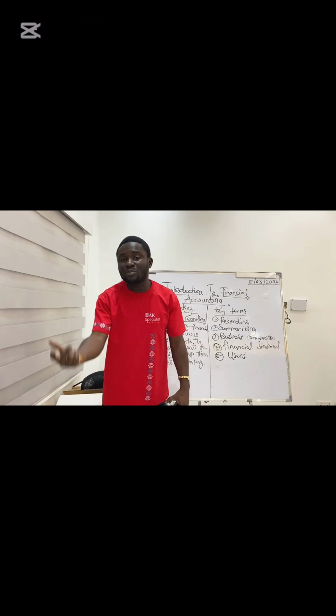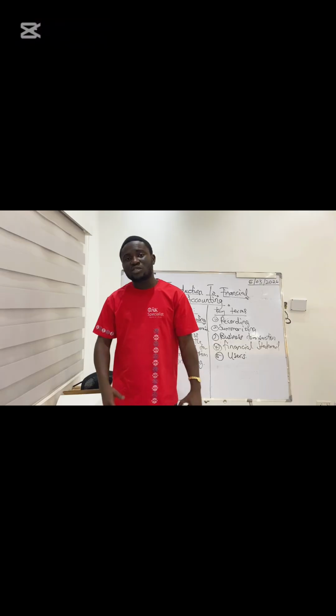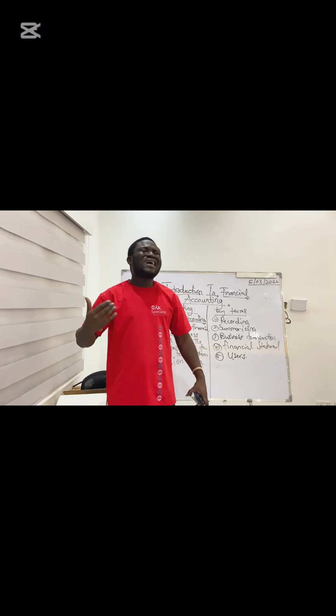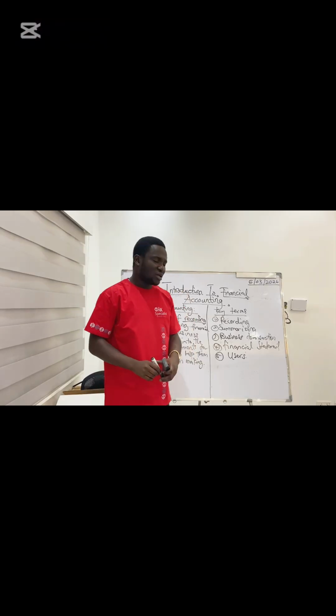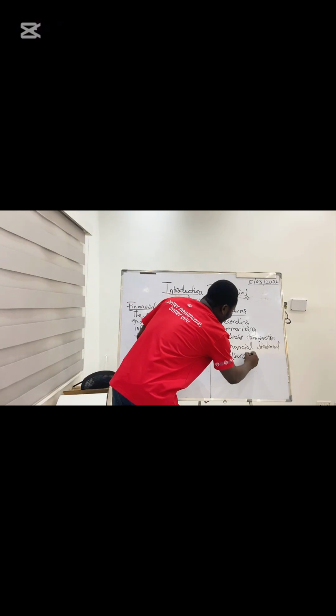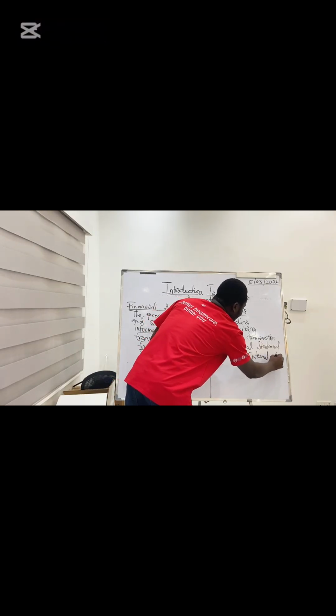Everybody wants to make profit. I'll come to the types, or examples, of users of accounting information. Everybody has their own interest. Let's look at some of the users. We have internal and external. Internal and external. All right.